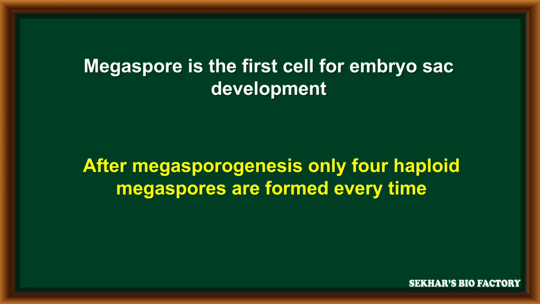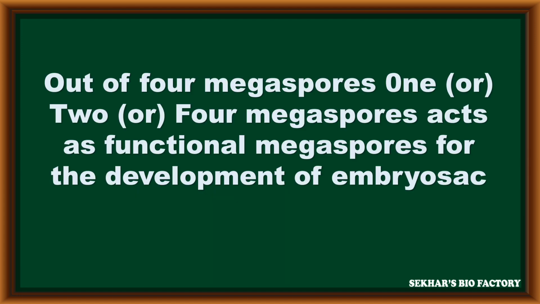After completion of megasporogenesis, every time only 4 haploid megaspores are produced from a diploid megaspore mother cell with the help of meiosis division. Out of these 4 haploid megaspores, sometimes 1 megaspore, or 2, or 4 megaspores become functional megaspores to participate in embryo sac or female gametophyte development.